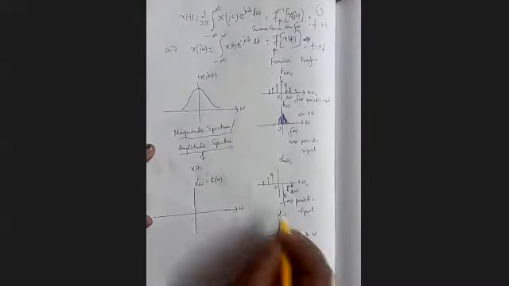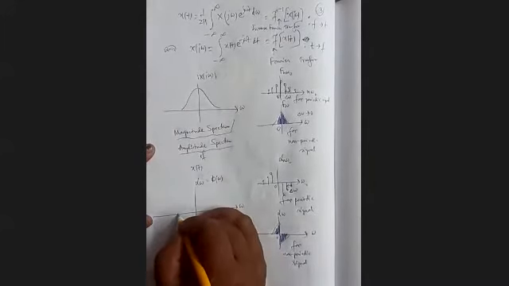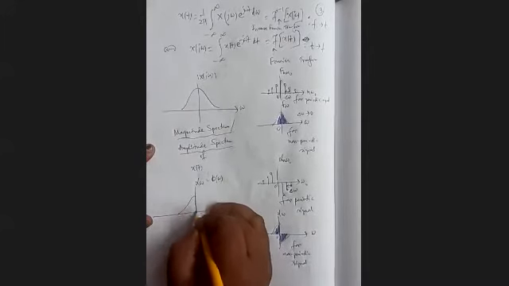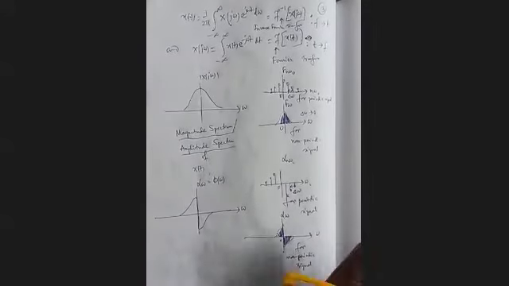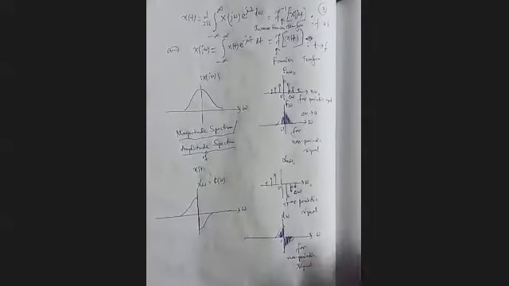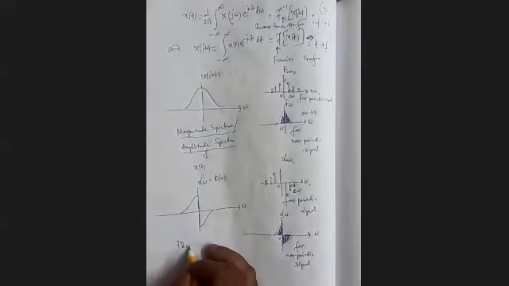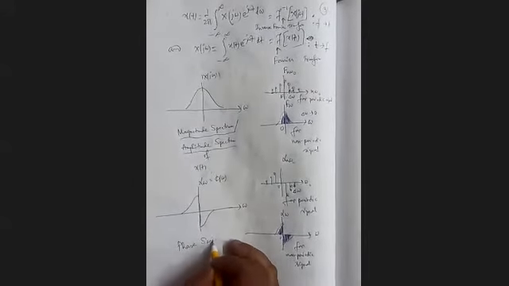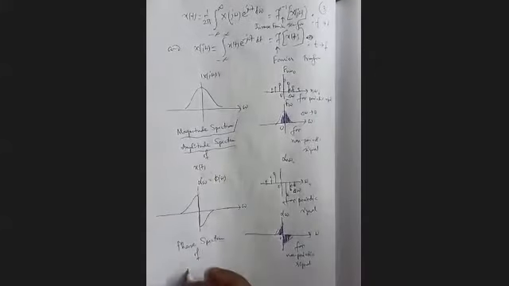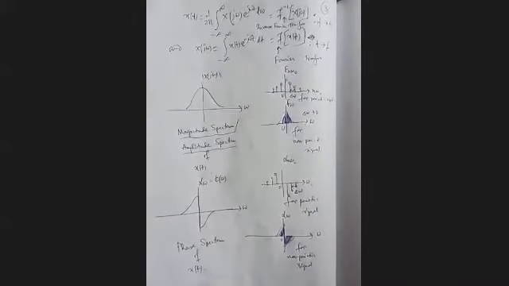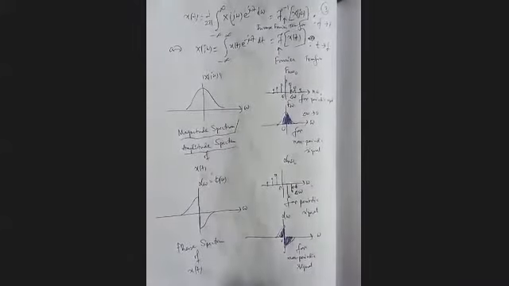So if we plot it that way, we get some pattern. The pattern can be anything, it's not important. This is called the phase spectrum of x(t).